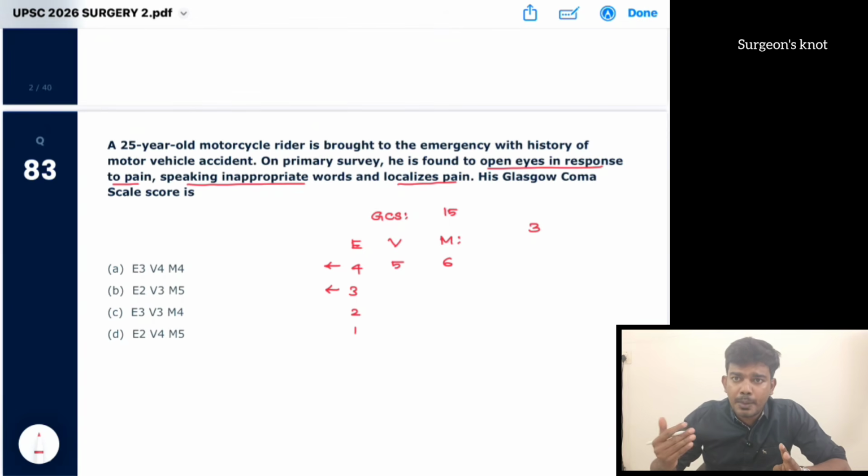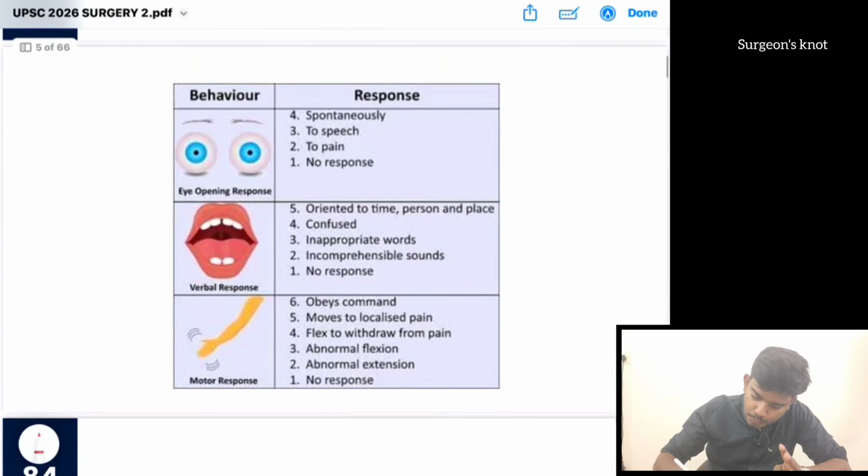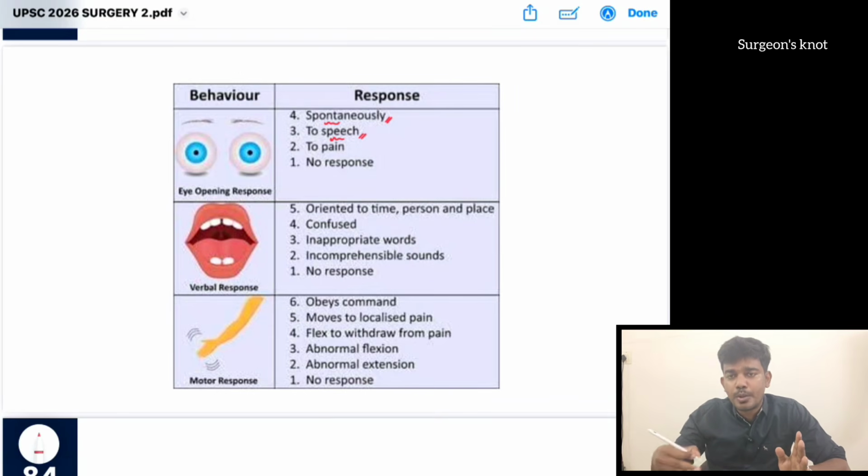If the patient is opening his or her eyes to pain, then it is 2. If there is no response, then it is 1. So spontaneously opening is E4. If he responds to speech, it is E3. If he opens his eyes to pain, it is E2. If there is no response, it is E1.